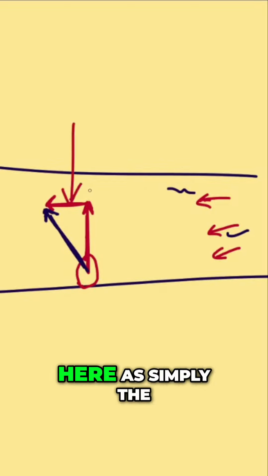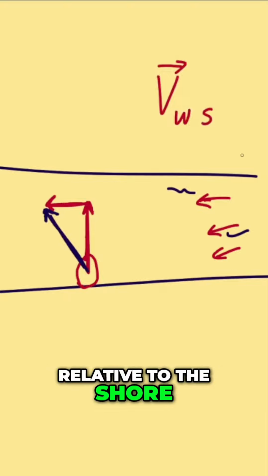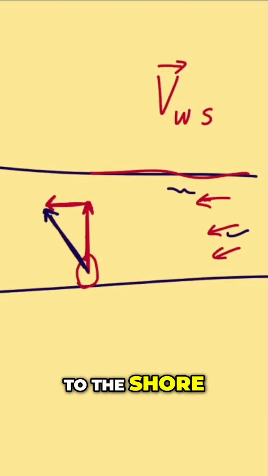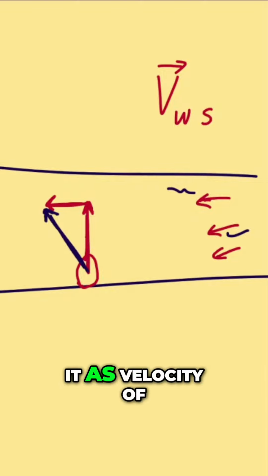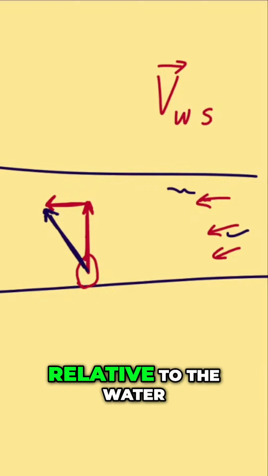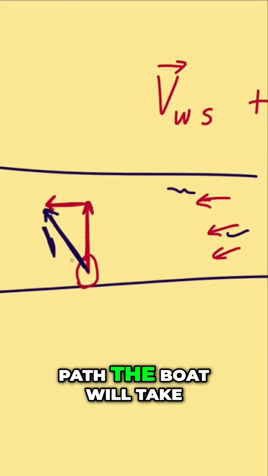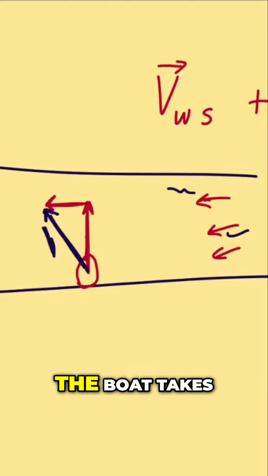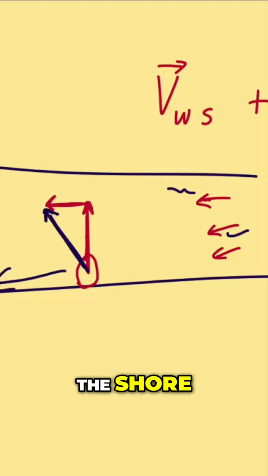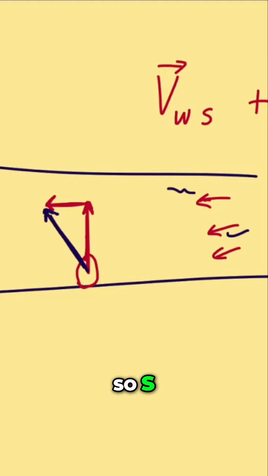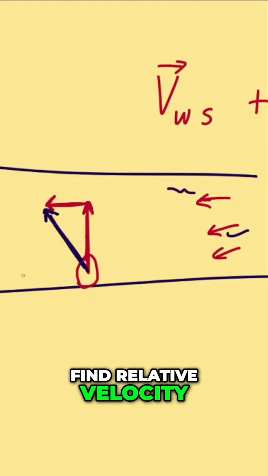We'll label this vector here as simply the velocity of the water relative to the shore, because it's moving relative to the shore. Now this vector here, we're going to label it as the velocity of the boat relative to the water. And when you add them together, you get the actual path the boat will take. Now the actual path the boat takes is the velocity of the boat relative to the shore. So that's the basic concept of how you would use vector addition to find relative velocity.